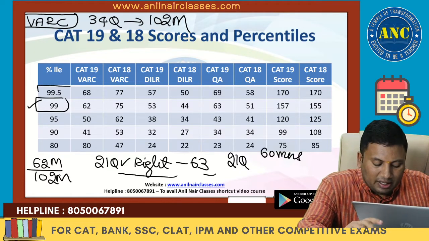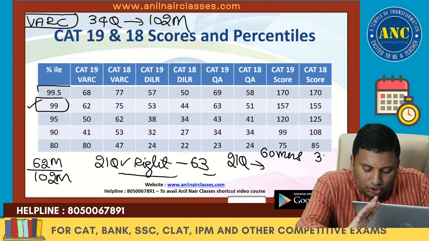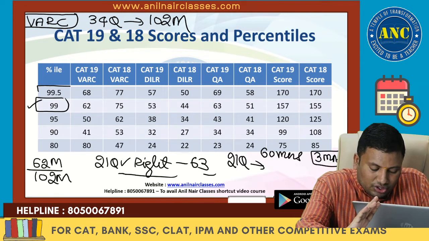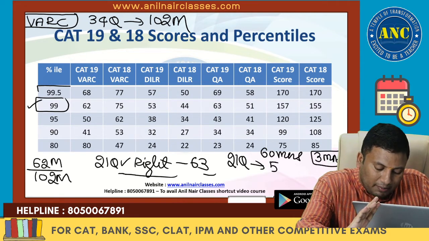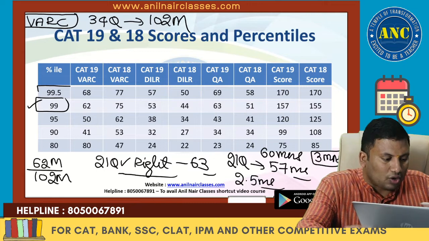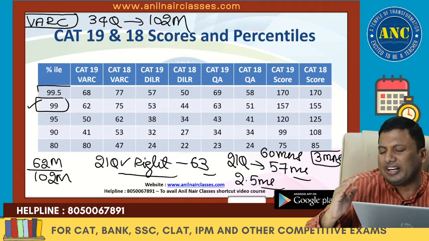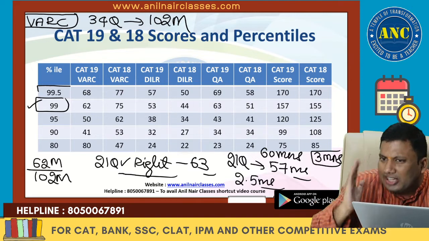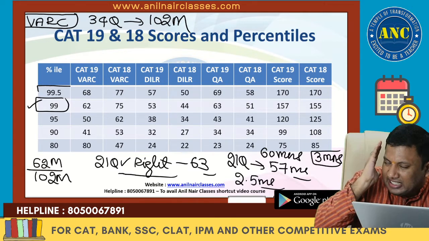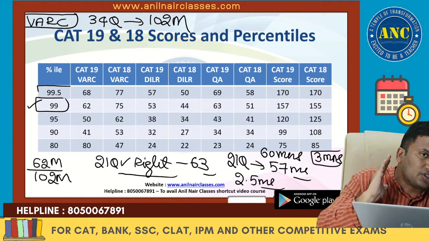60 minutes time is given. In 21 questions, spend 2 to 3 minutes in selecting the questions. And if you spend the remaining 57 minutes, almost close to 2.5 minutes on a question, you are almost on this side. That clearly shows that the CAT examination is not an exam of knowledge. It is an exam of smartness, right? So 21 questions you should get right.